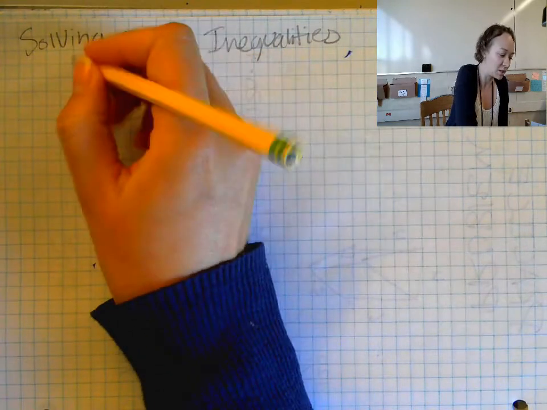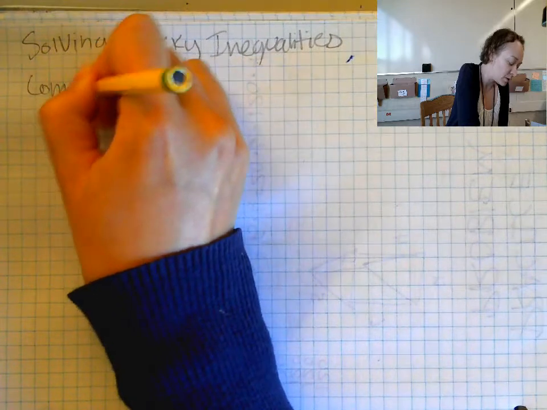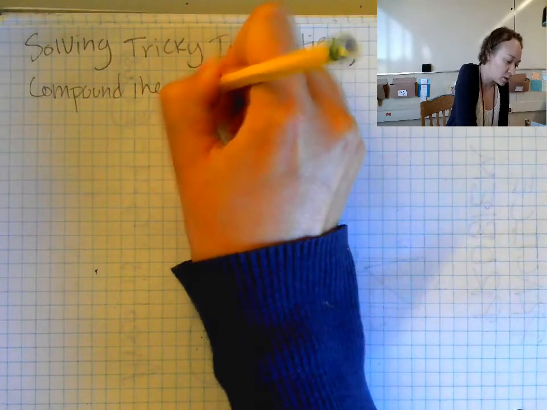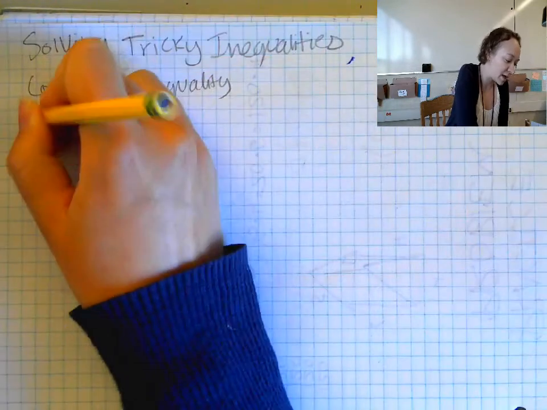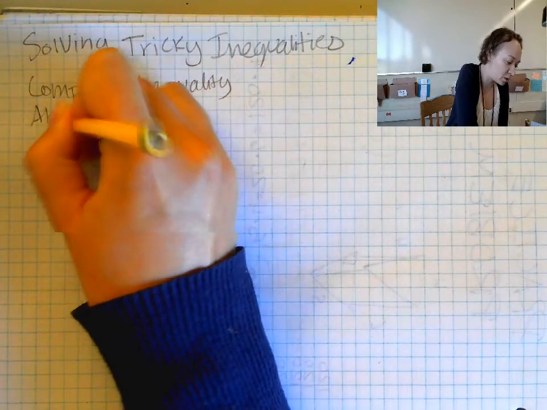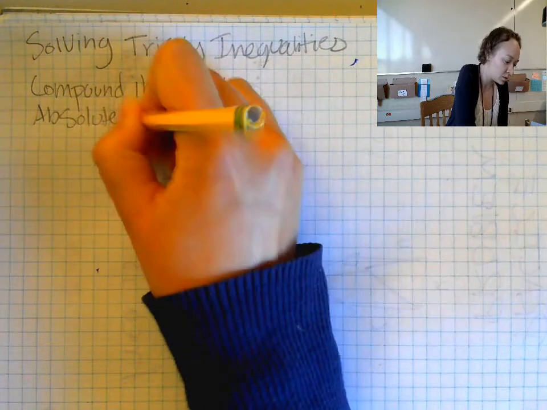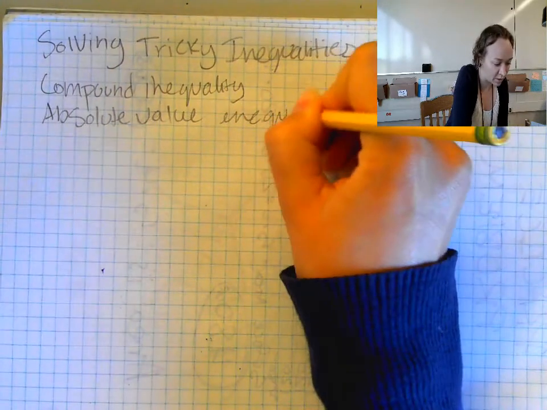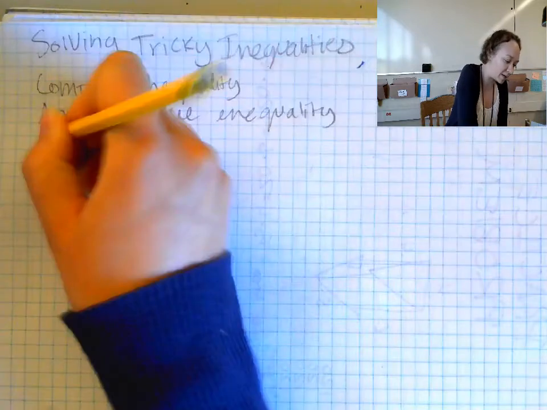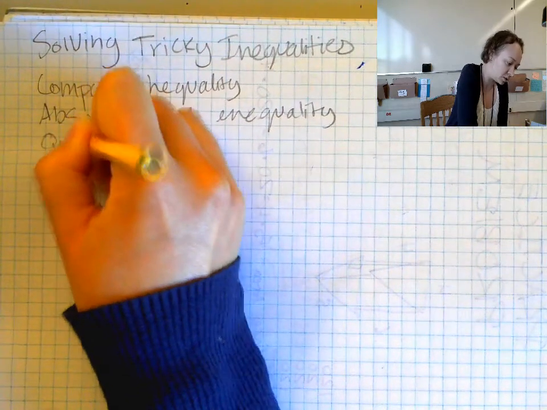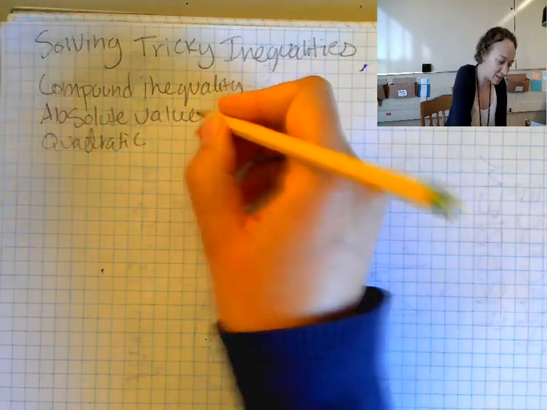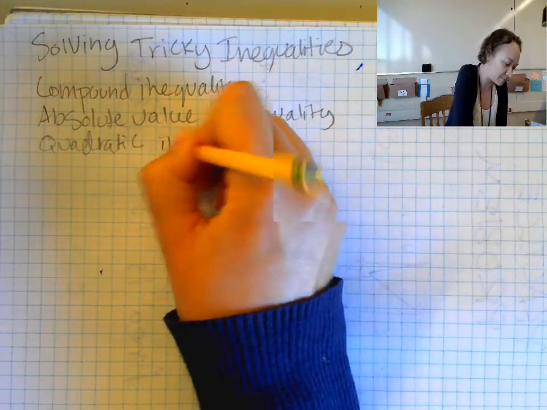One of them is a compound inequality. The next is an absolute value inequality. And the final one is a quadratic inequality. We thought we'd left quadratics behind. Not so fast. Quadratic inequality.